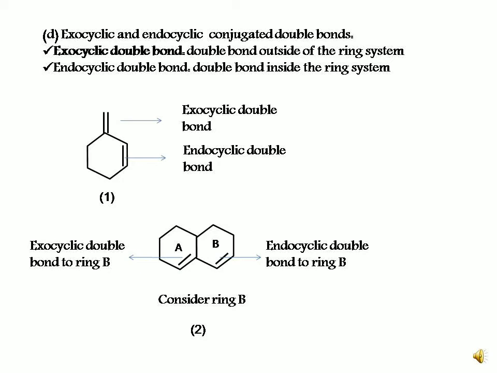Now let us consider example 2, where there are two rings, ring A and ring B, containing double bonds in conjugation with each other. For ring B there is an exocyclic double bond, and also for ring B there is an endocyclic double bond.